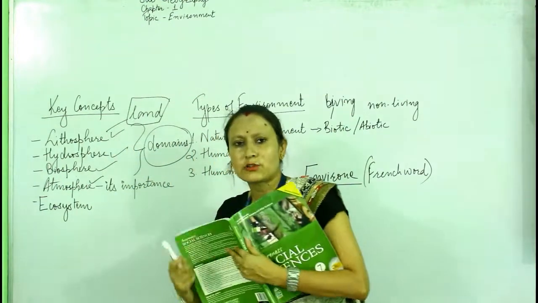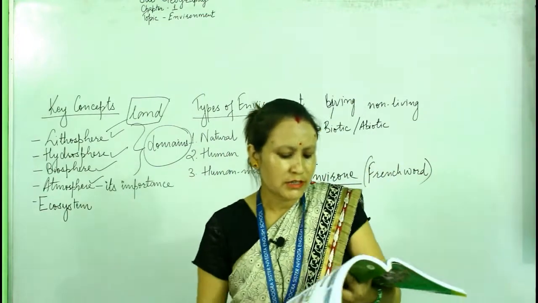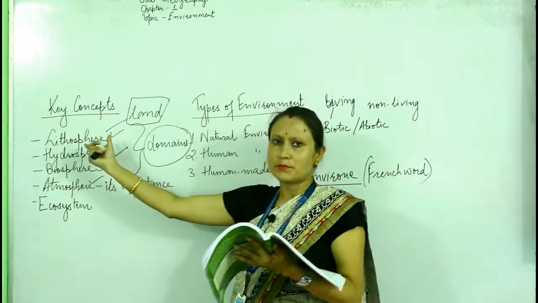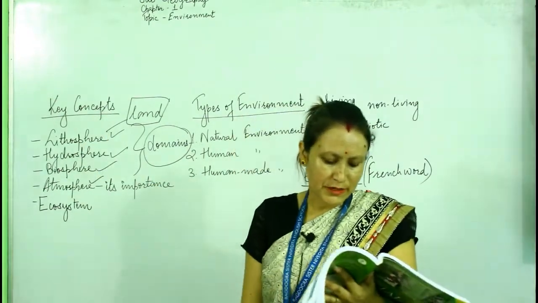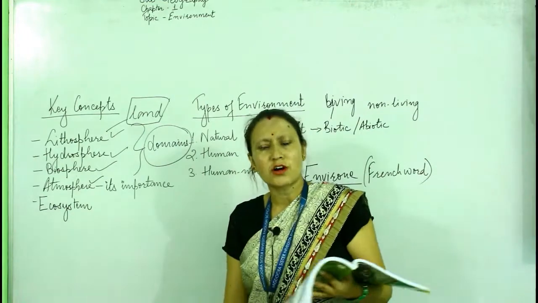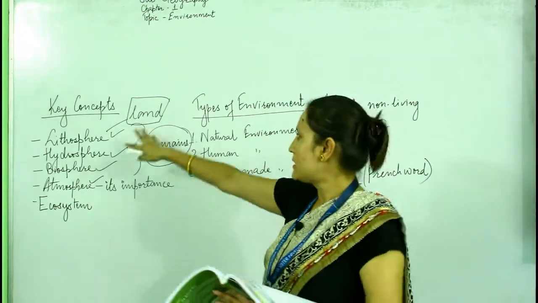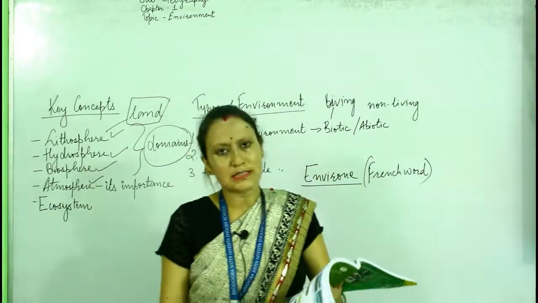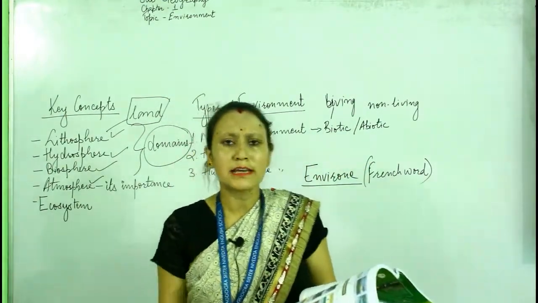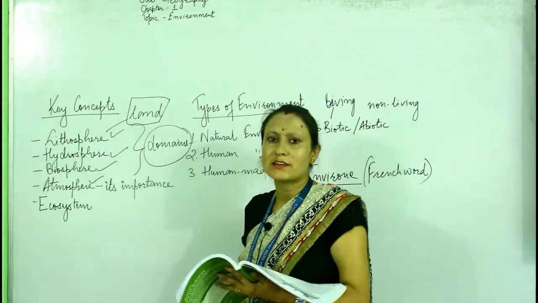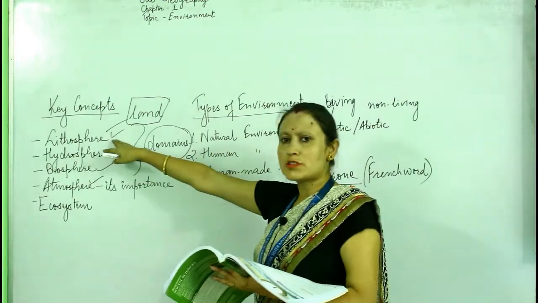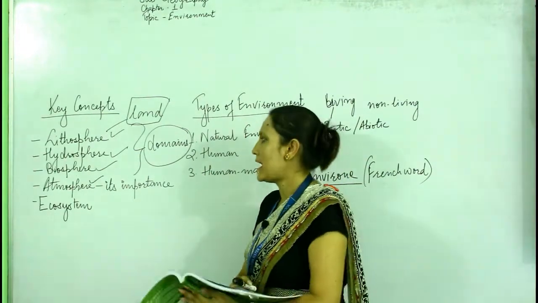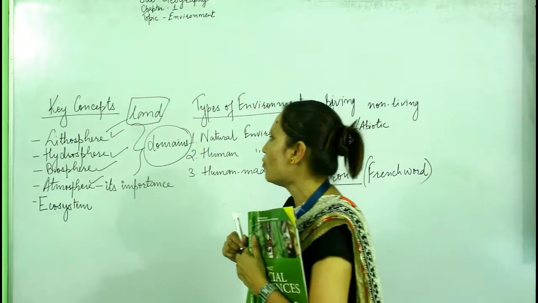Lithosphere, underline in your book, is the hard crust or the outer crust of the earth's surface, and it consists of rocks, soils, mainly of the land. It includes the various landforms such as mountains, plains, plateaus. Next one, hydrosphere. Hydrosphere means all the water bodies.